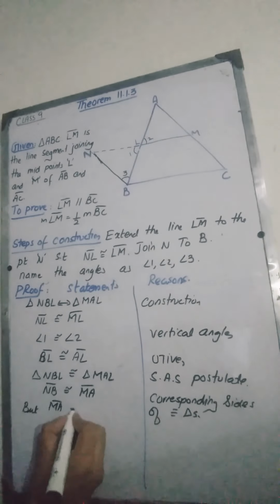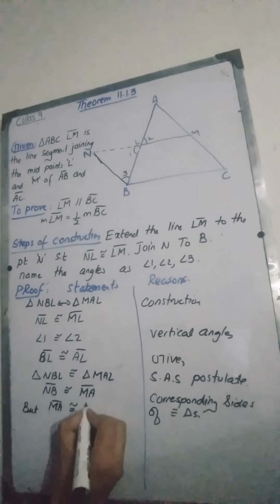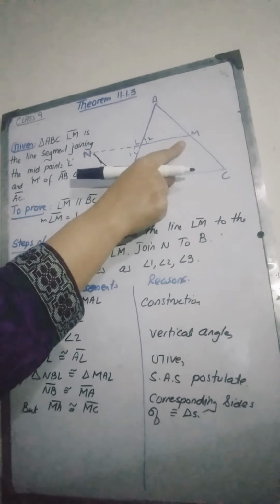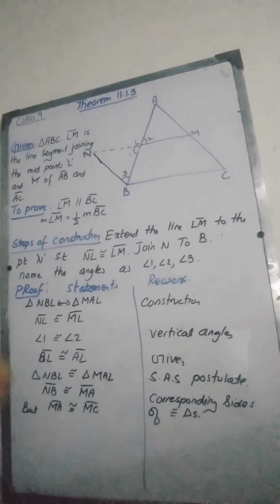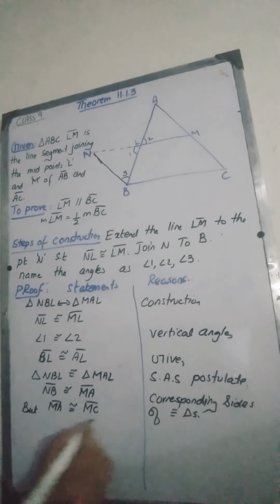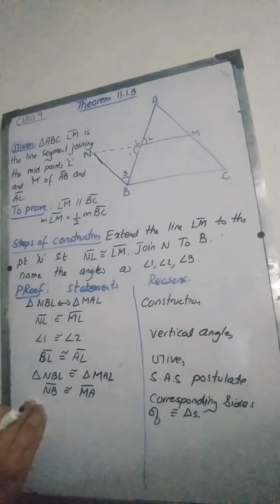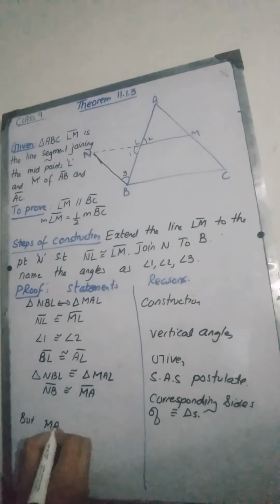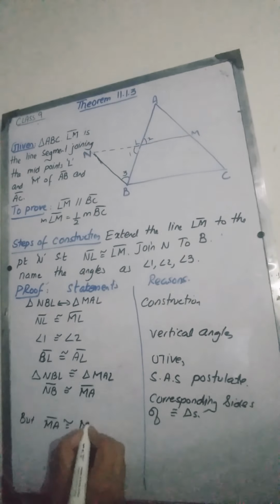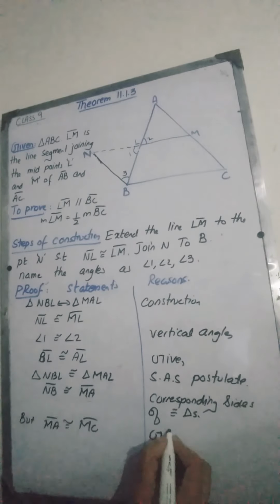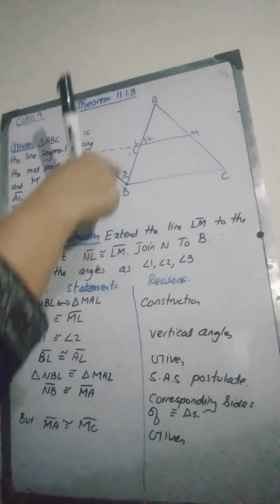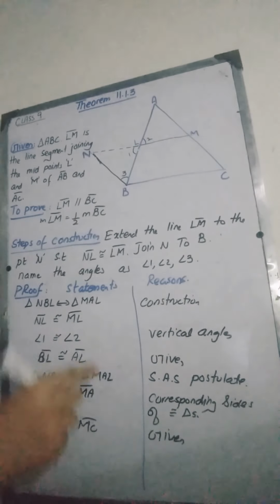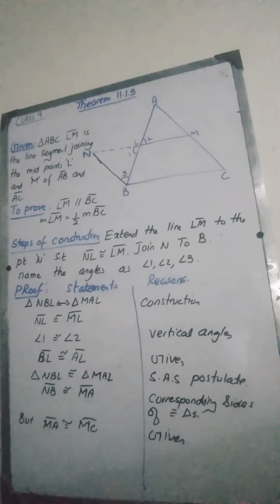MA was congruent to MC. Okay, MA is congruent to MC because M was the midpoint of AC. It was given to us, M midpoint of AC. Therefore, let me write it as, but MA is congruent to MC. The reason for this was, it is given to us that L is the midpoint of AB and M is the midpoint of AC, and LM is the line segment which is joining the midpoints of these two sides. So MA is congruent to MC.